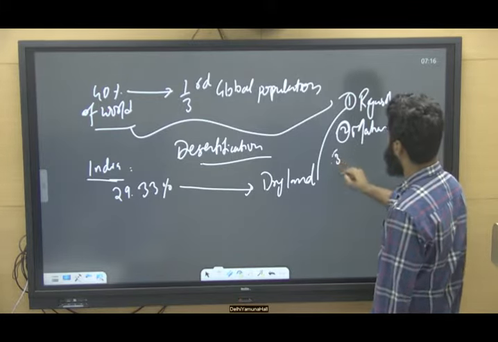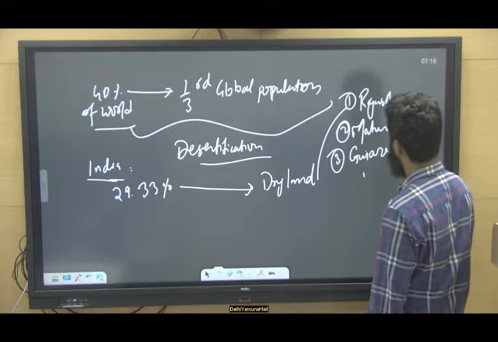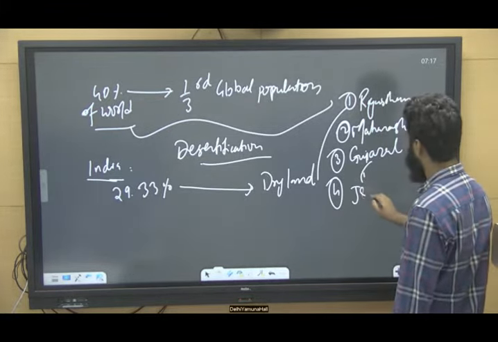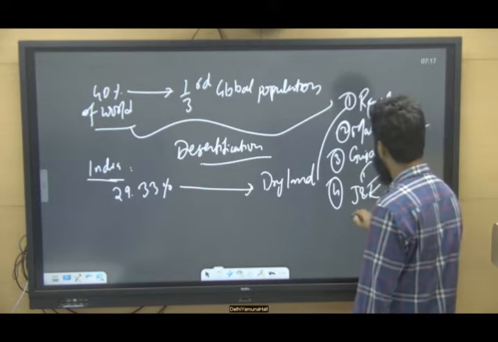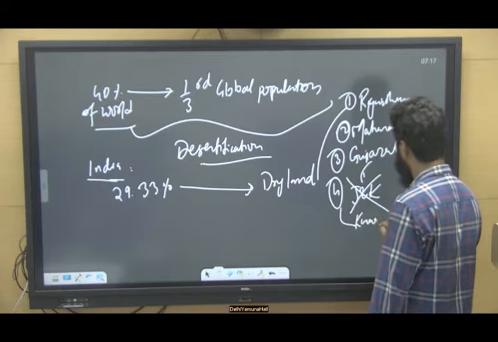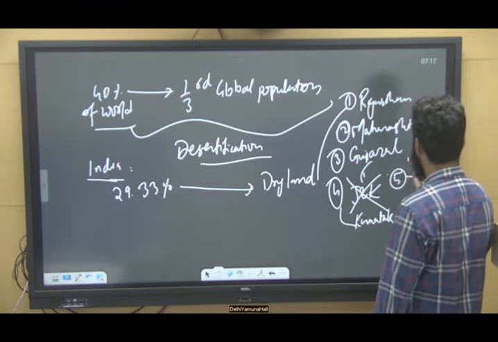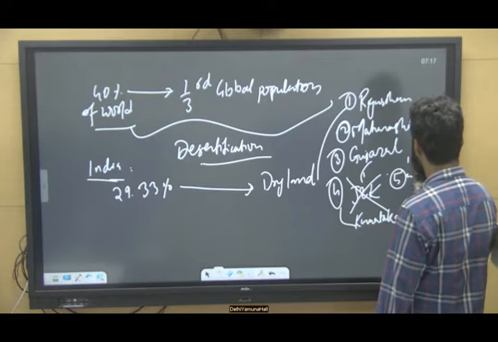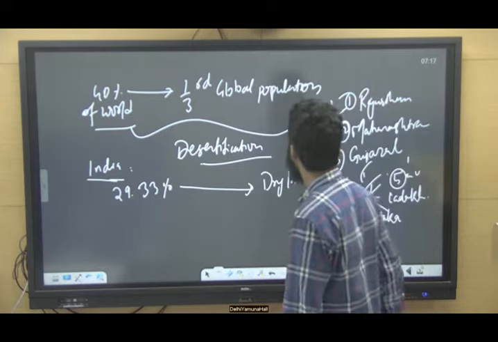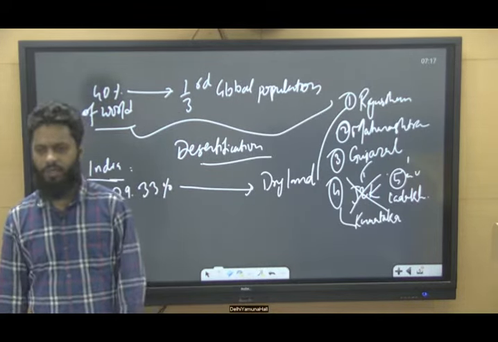Number three is Gujarat. Earlier the fourth one was Jammu and Kashmir, when it was a state, but now the fourth is Karnataka. And fifth is the Union Territory of Ladakh, right? So this is the information with respect to India, right?